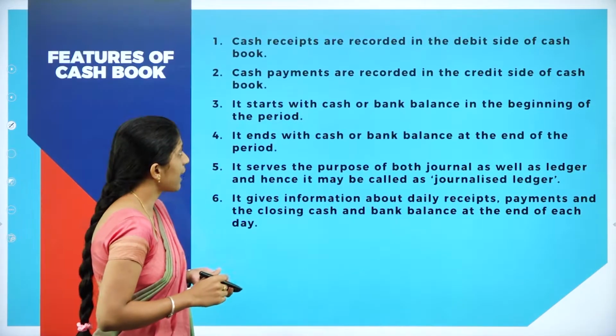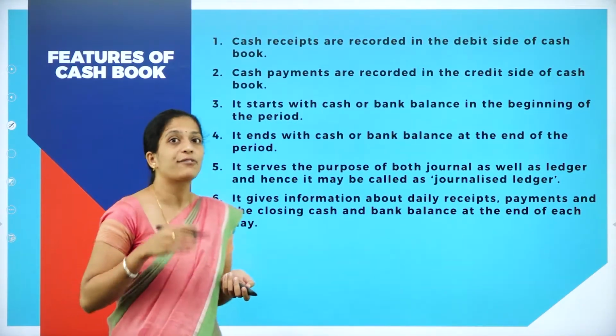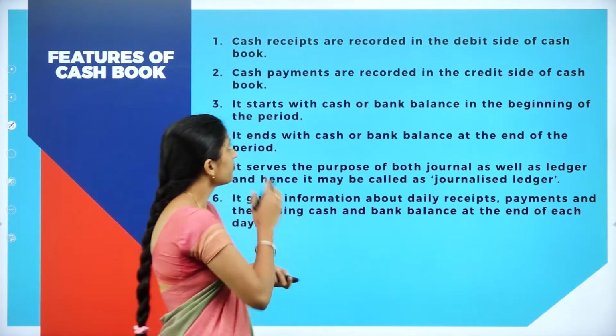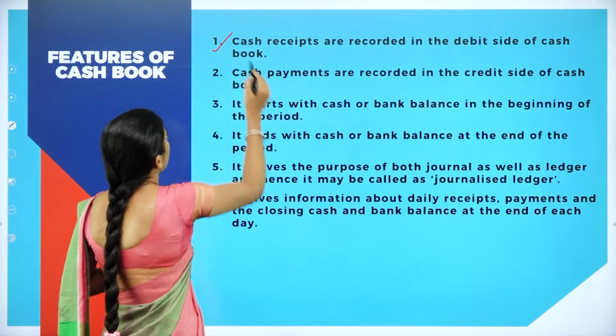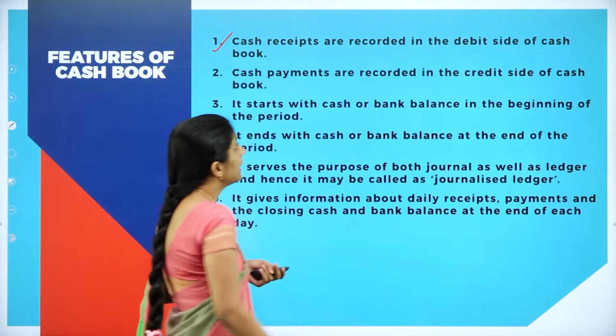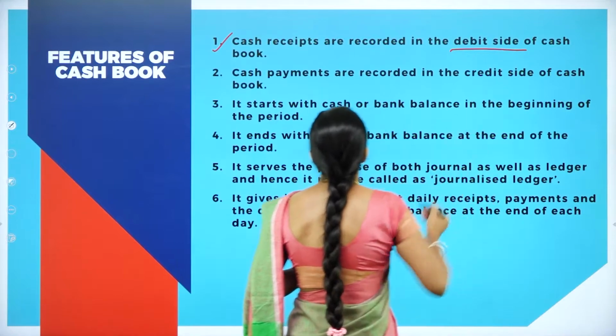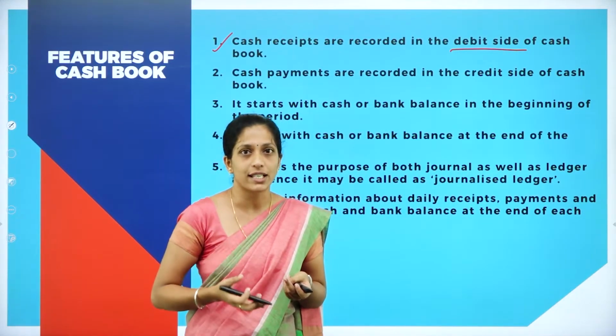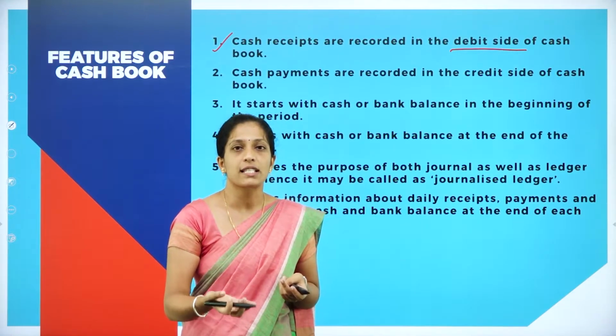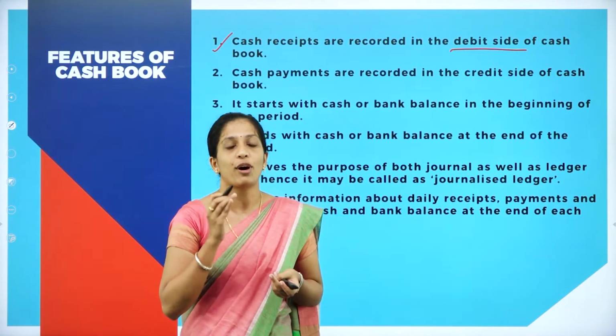Now moving on to the next topic. Now let us see the features of cash book. The first feature is, cash receipts are recorded in the debit side of cash book. Cash receipts means the amount which is received by the organization in the form of cash.